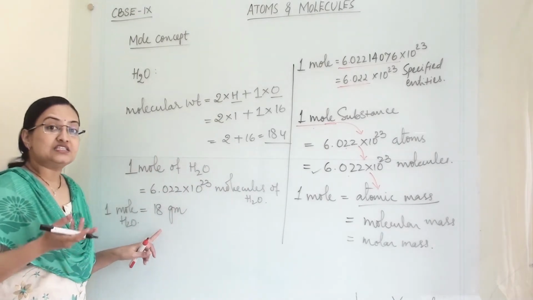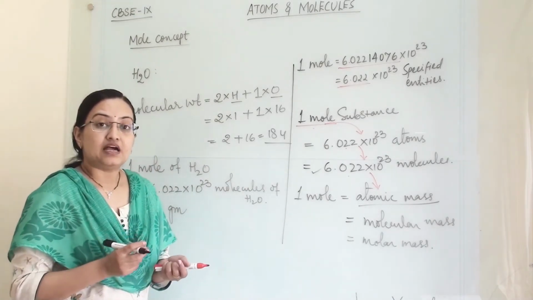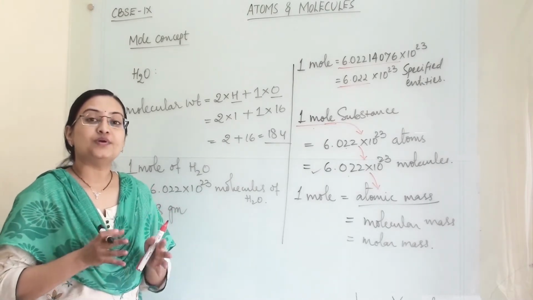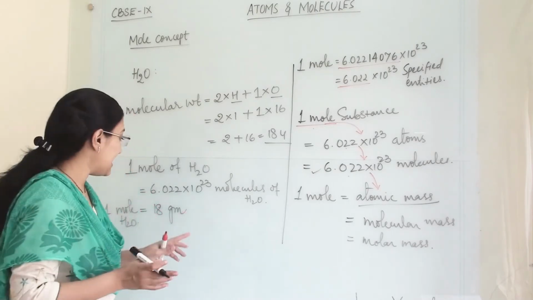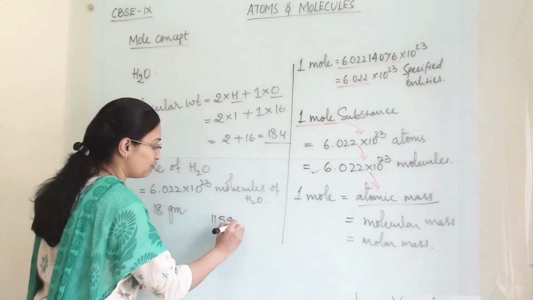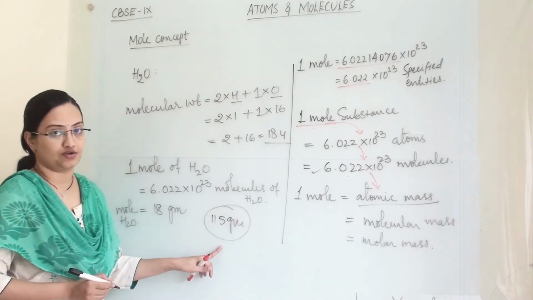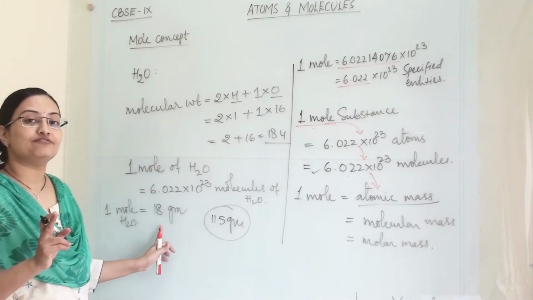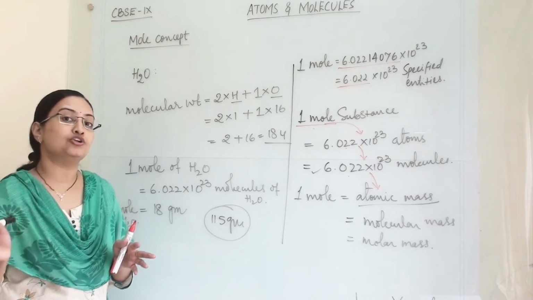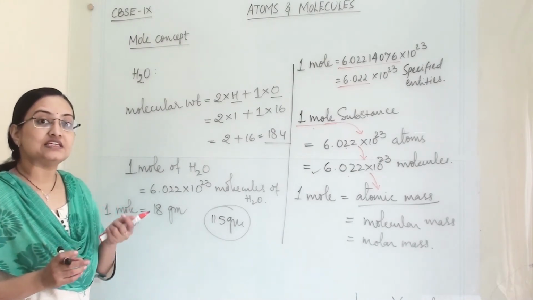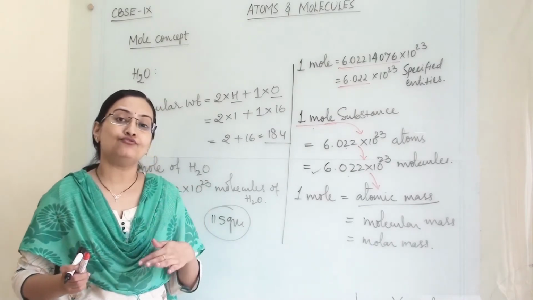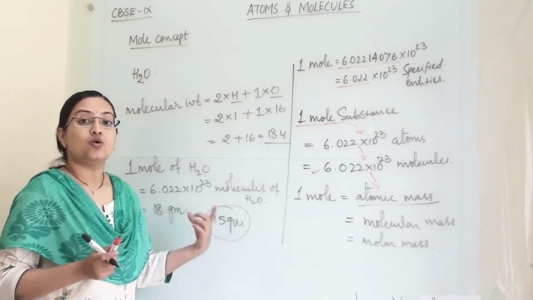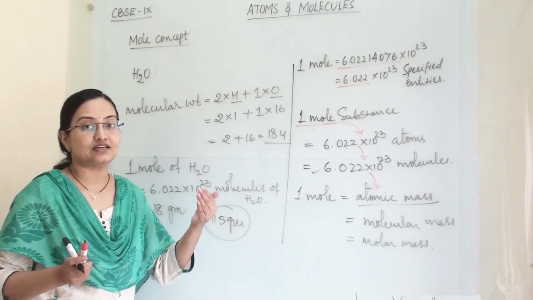Now, in numericals generally the question will be like, in 115 gram of water, how many moles of water will be there? That means 115 gram of water is a given mass of water. This and this weight are different. The given mass will be different from the atomic mass and molecular mass. Always in any numerical we have to find out the atomic mass and molecular mass. And given mass means whatever mass we have taken for that substance.